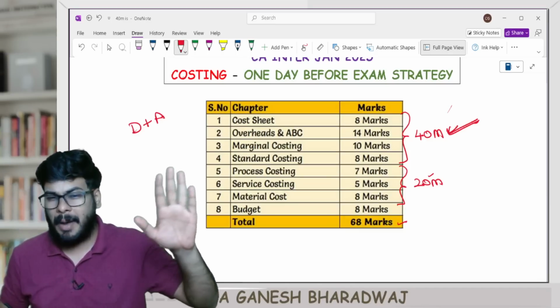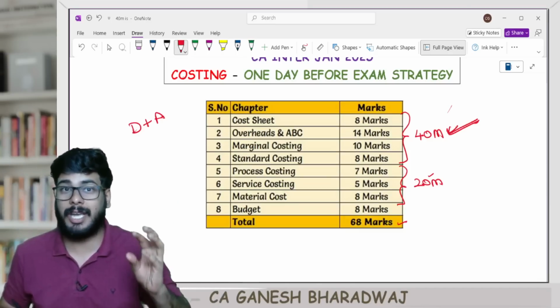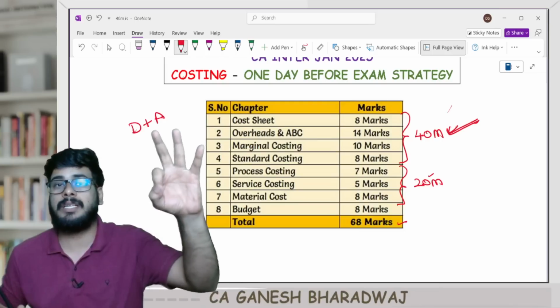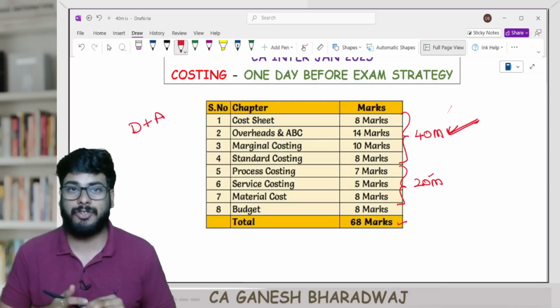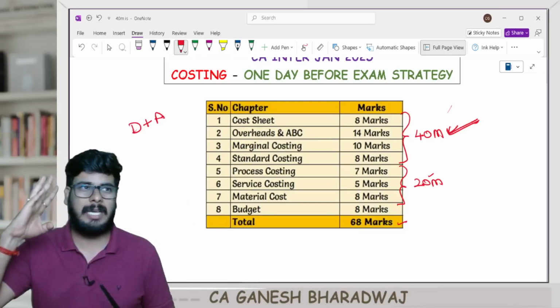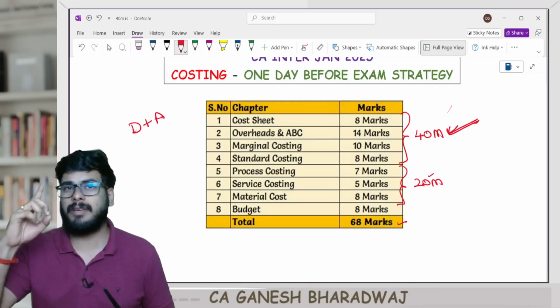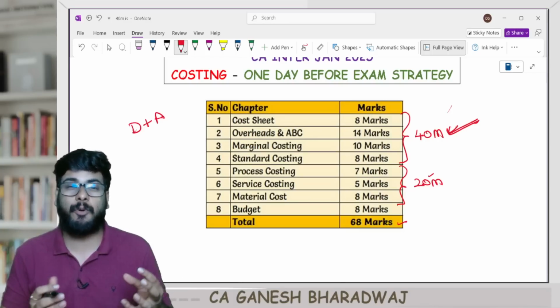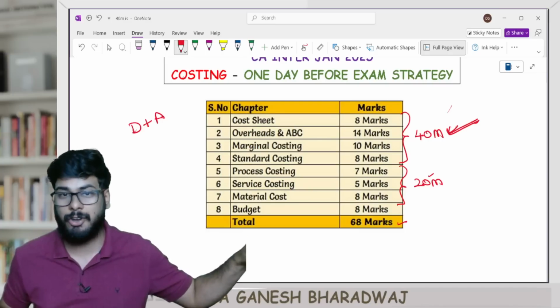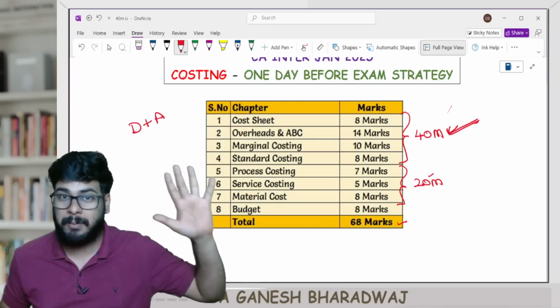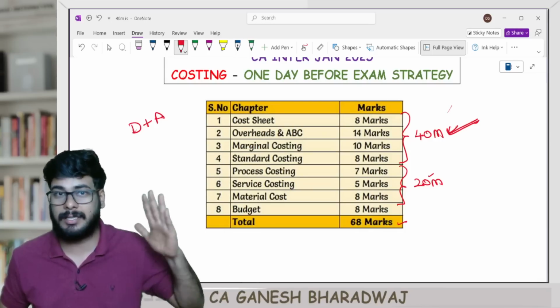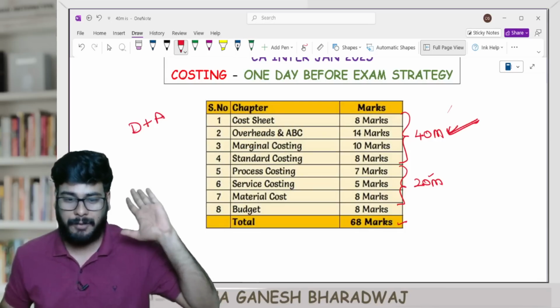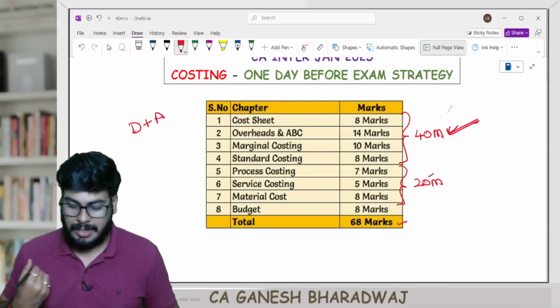So for marginal costing, you take the past 3 attempt RTPs, at least, and solve them, because in an earlier RTP, if I'm not wrong, in the May 24 attempt RTP, there was a calculation of break-even point when stocks are given. I have made a video on that separately also, right? Please revise at least the last 3 attempts' RTP, especially for the chapter marginal costing,